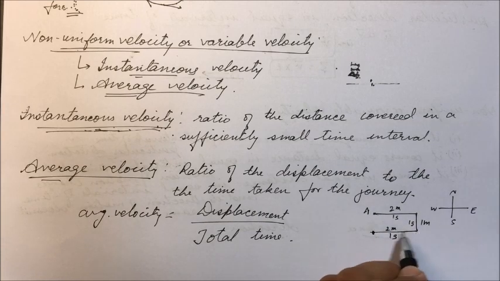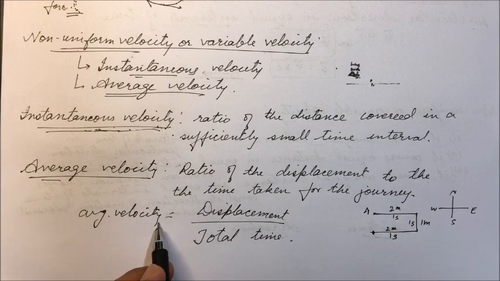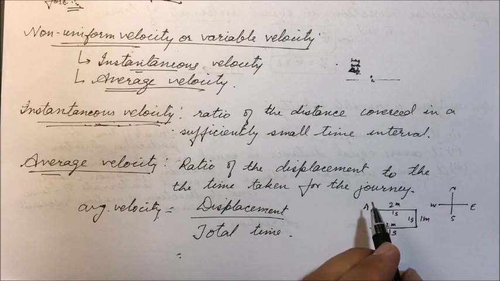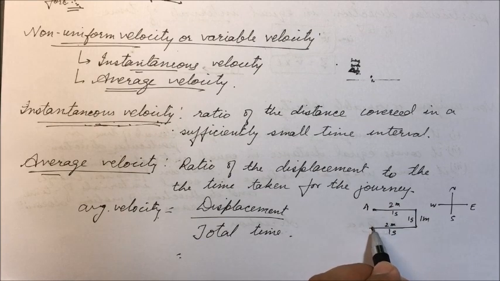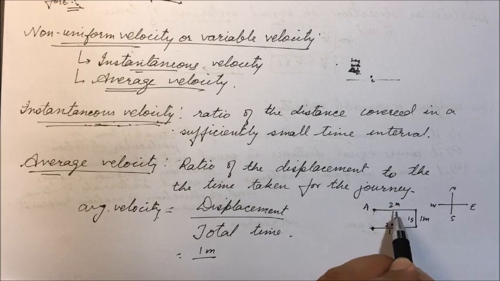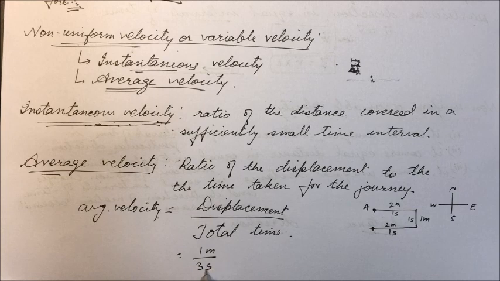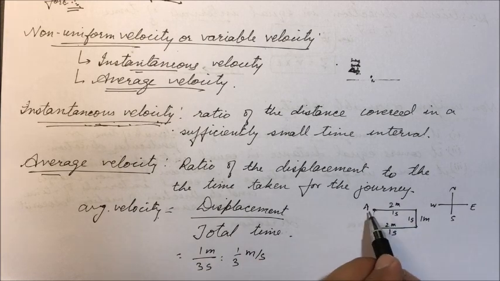It is covering unequal distances and the direction is also changing. The displacement is 1 meter, divided by the time taken, 1, 2, 3 seconds. So it is 1/3 meter per second, and the direction is due south.